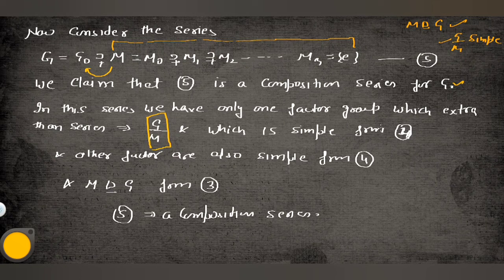The first part of the theorem is proved now: equation number 5 is a composition series for group G. So what was the theorem? If a group has order at least 2, then there must be a composition series. We have proved this, and equation number 5 becomes a composition series for group G. So the first part of this theorem is proved now.